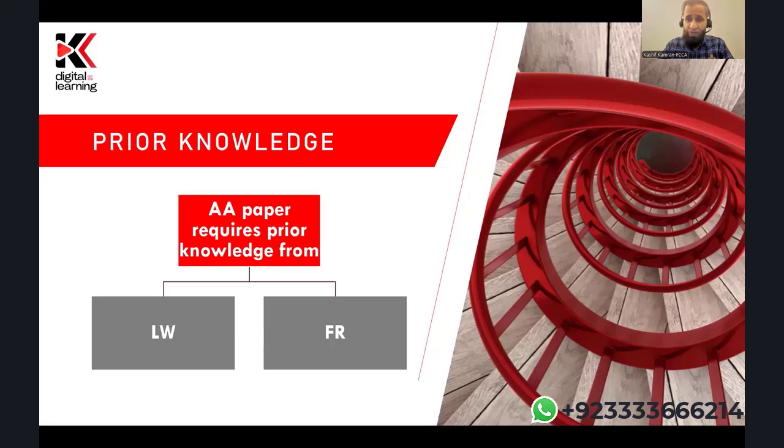Particularly the questions around audit risk need a sound understanding of accounting. And more importantly, you should be well versed with your law paper, primarily the understanding of corporate governance, non-executive directors, and audit committee, because these are important topics in your AA syllabus.